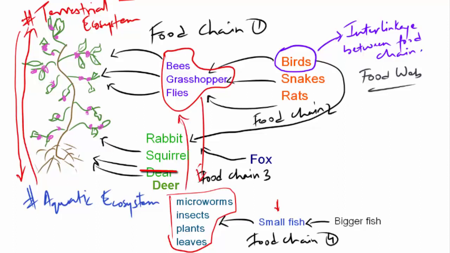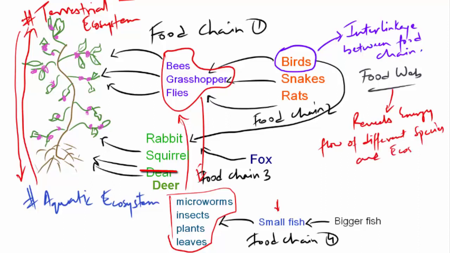Now this kind of interlinkage of two different food chains, regardless of which ecosystem they belong to, forms a food web. So basically the role of a food web is to reveal the patterns of energy flow through different species and ecosystem.